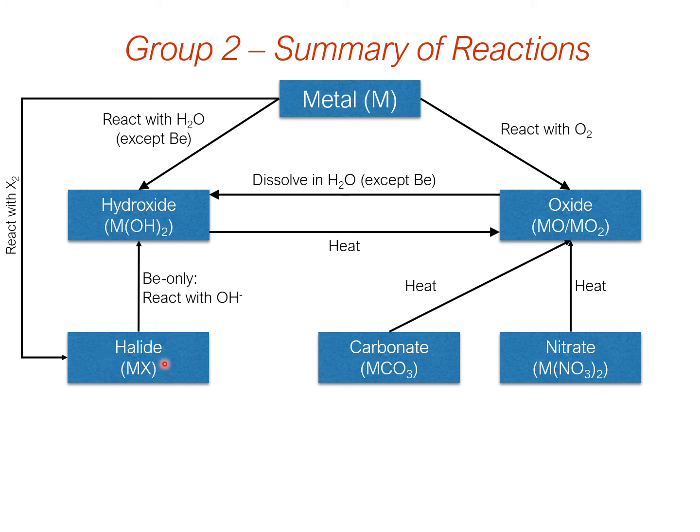We form the halides by reacting the metal directly this time with a halogen gas, so whichever halogen you want in a gas form, to form the halide. And then this time it's much simpler with the oxoanions. They all decompose upon heating to form the oxide, and whichever suitable gas will come off as well.